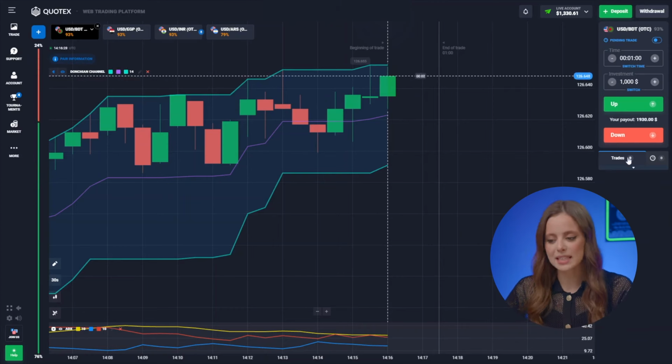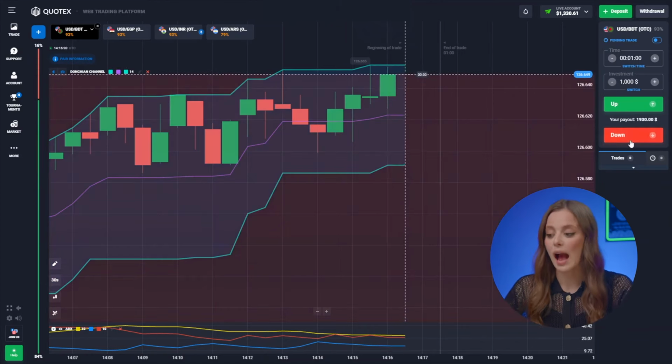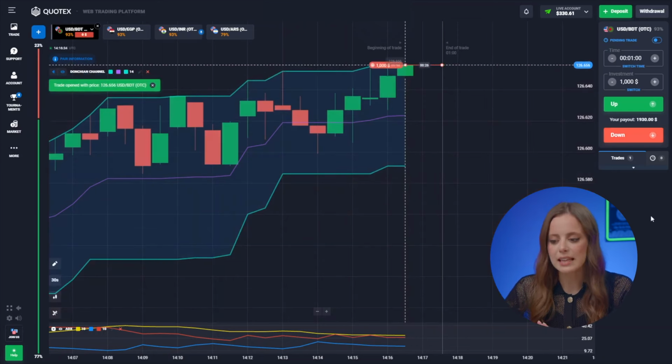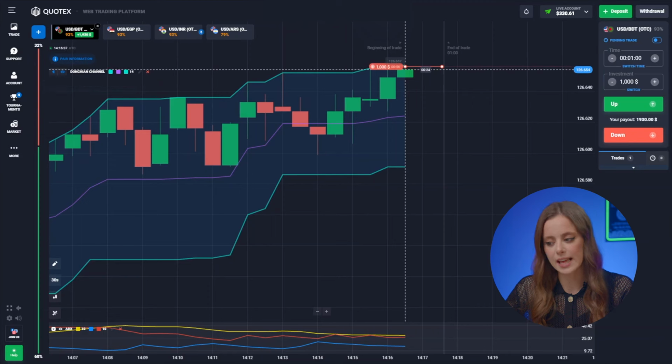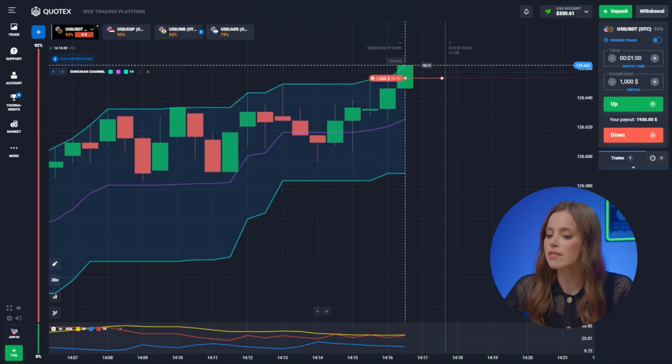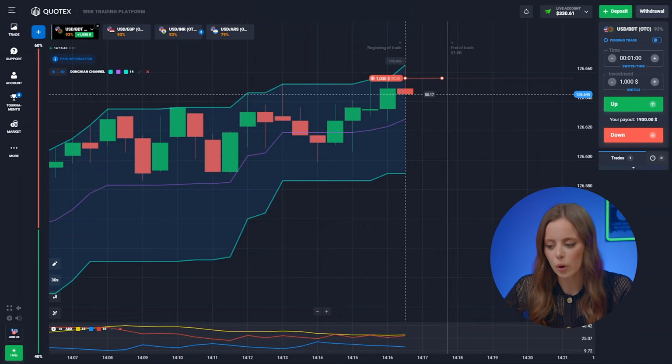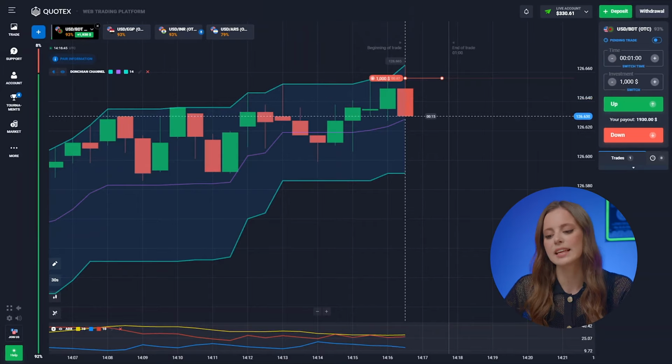I'm going to invest the maximum amount, 1 grand. I'm trading down on this one. Buyers make their last attempt to break through the resistance level. They set a new high and the price immediately reverses. The ADX lines confirm that the bears have the upper hand here.